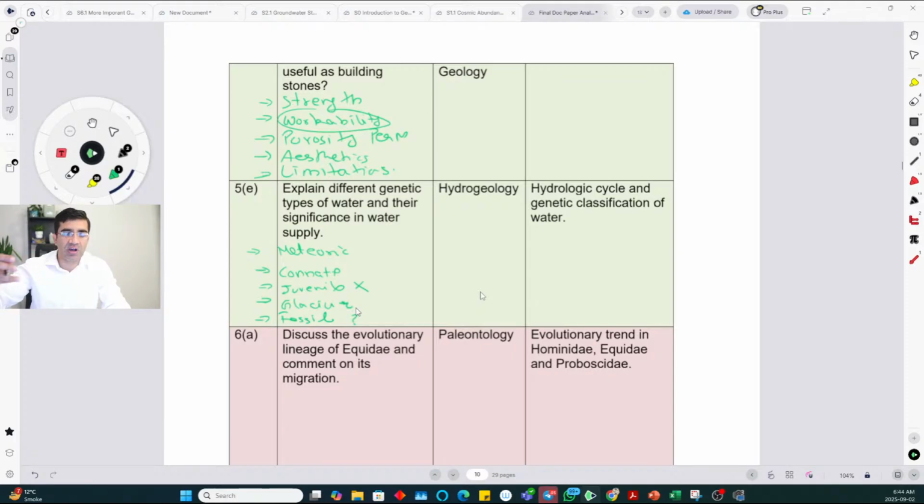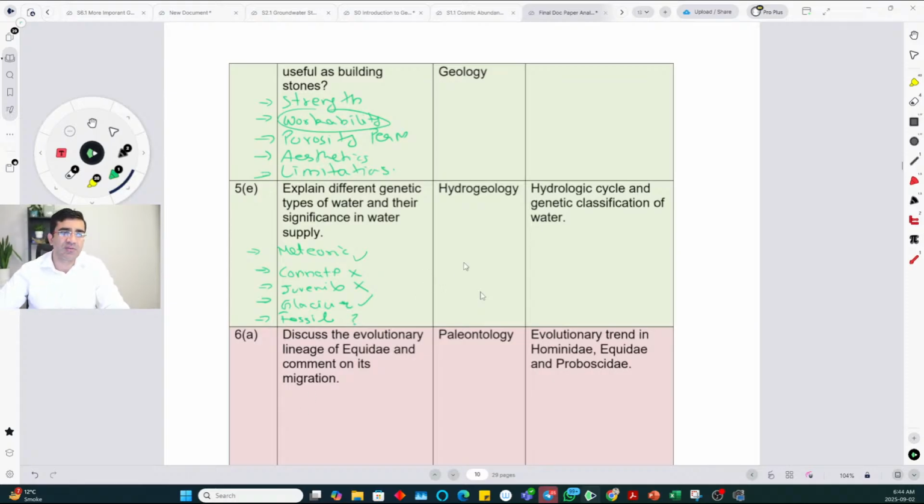There is no water now. If it is not saline, it is okay to drink. It is old water that is present in rocks but is not actively recharged, so it may be used. But connate water can usually be very saline, so it is not commonly used. Glacier water and meteoric water are the ones that are used. So you have to mention those kinds of things here.